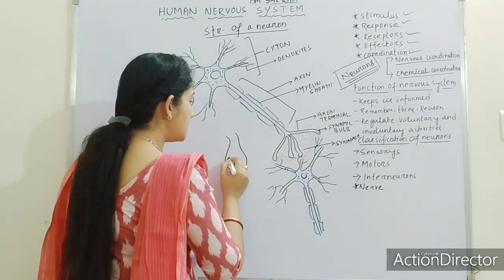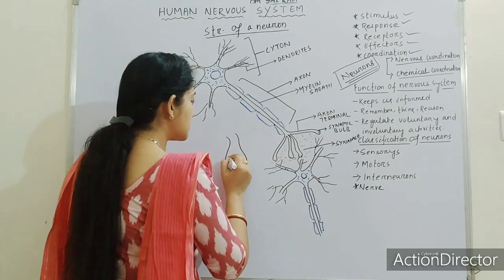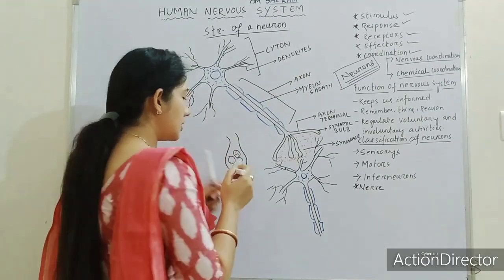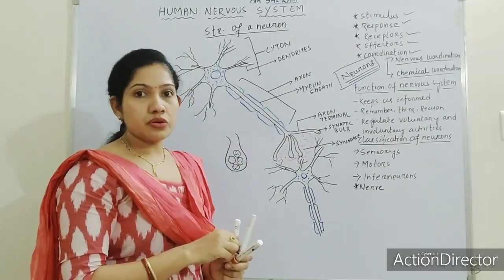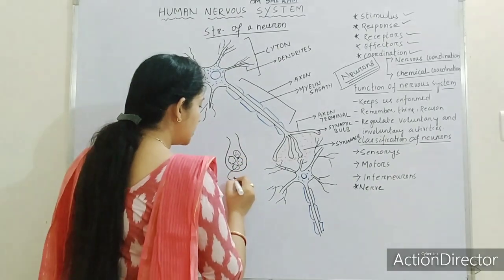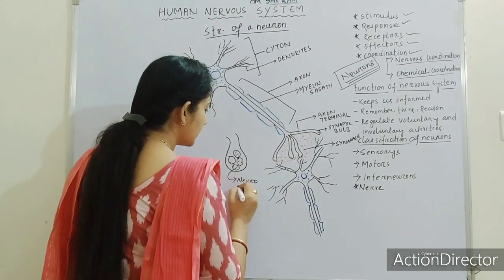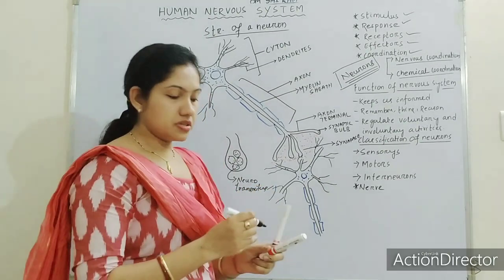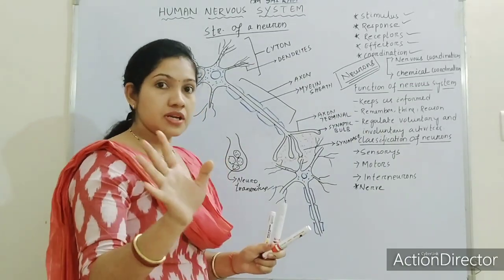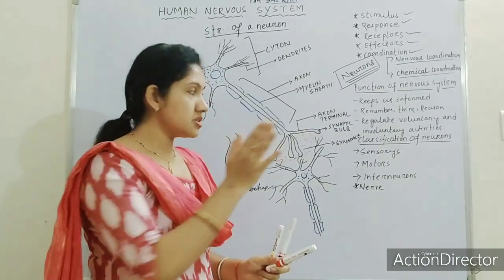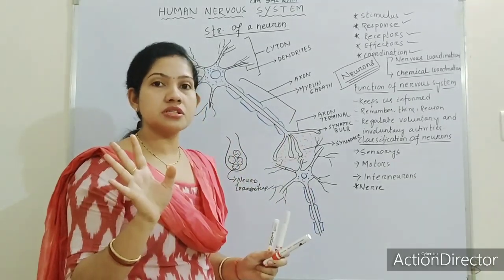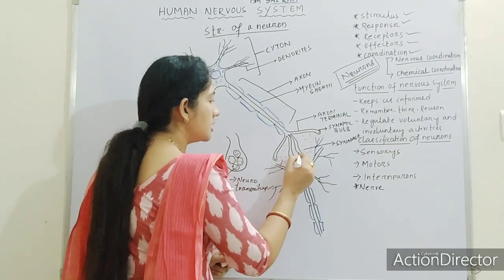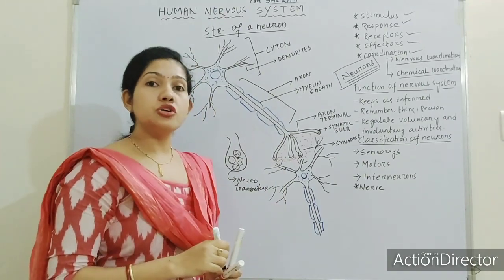And these synaptic bulbs contain some chemicals known as neurotransmitters. So what are neurotransmitters? I will tell you the function of neurotransmitters just after completing the structure. Let us first discuss the structure. The synaptic bulbs contain special chemicals known as neurotransmitters.